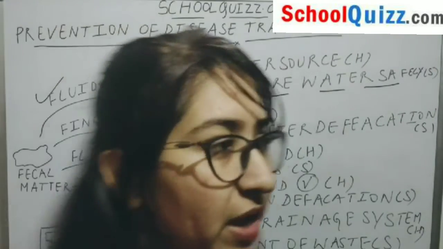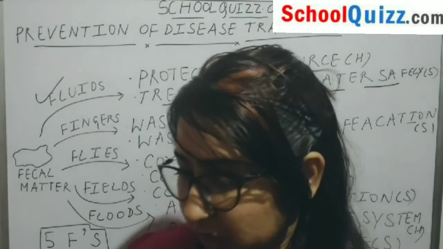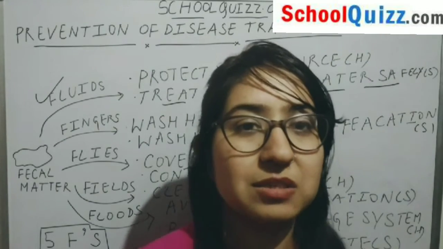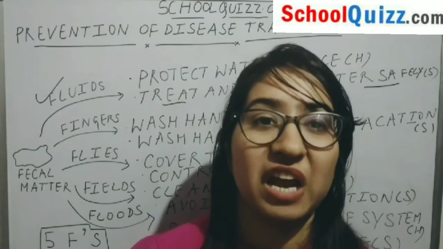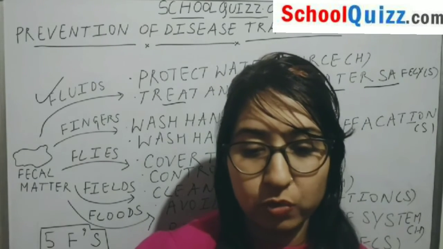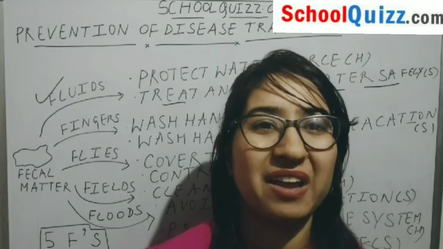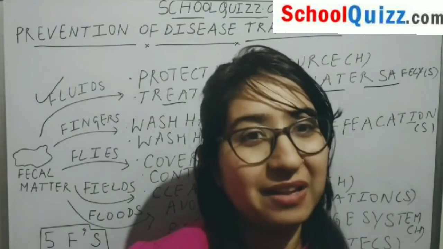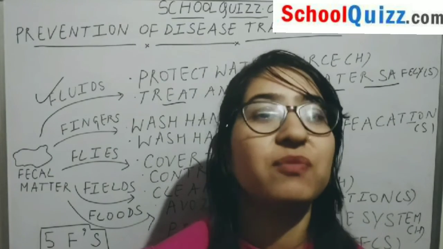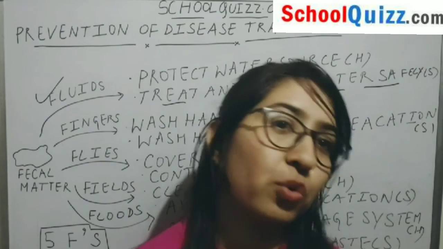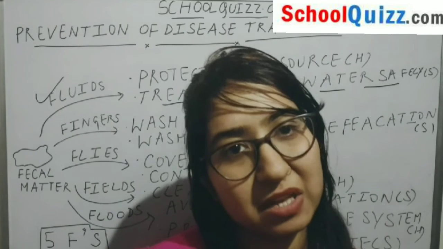Next come flies. As I have told you, after preparing the food we should always cover it, because if we do not cover that food, the contamination will ultimately come into our mouth, affect our digestive system, and then other systems and processes will be hampered. Next is controlling flies. Many times if the number of flies increases in our house, we try to use disinfectant, or we clean the floor by mixing some phenyl in the water and swabbing the floor with that properly so that the number of flies in our homes can be reduced.